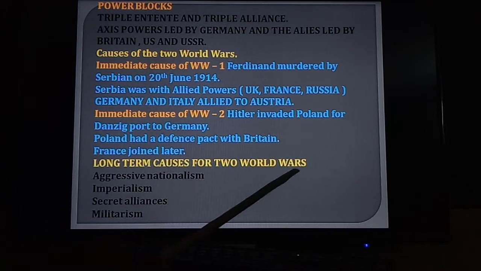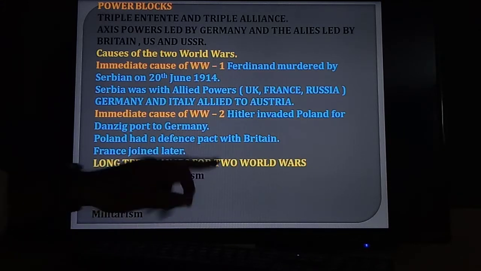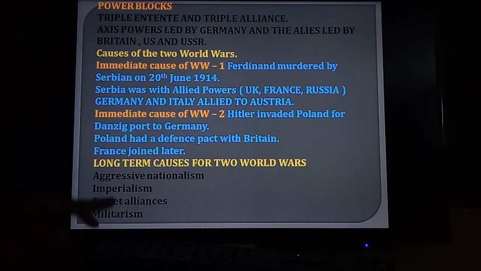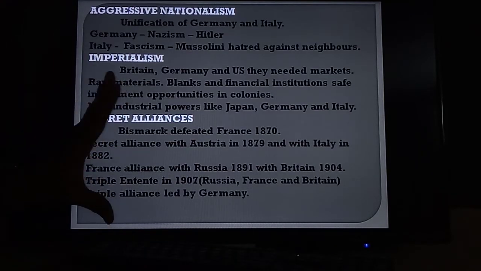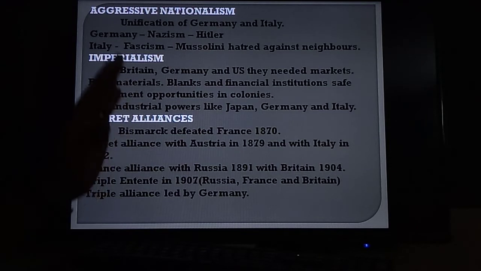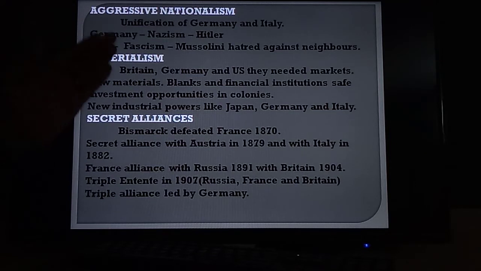Long-term causes for two World Wars. These are the immediate causes of the First World War and Second World War. But what were the long-term causes of these two World Wars? Here I will read to you. First one is aggressive nationalism, imperialism, secret alliance, militarism. I repeat: aggressive nationalism, imperialism, secret alliance, militarism. So these are the main long-term causes of World War I and World War II. I will explain in detail about each one.